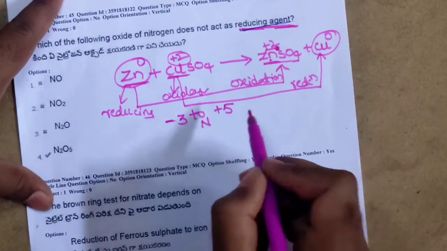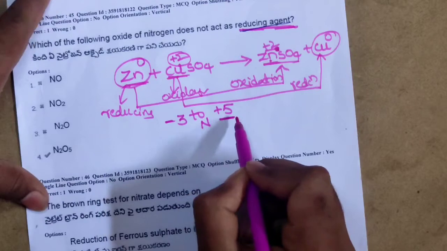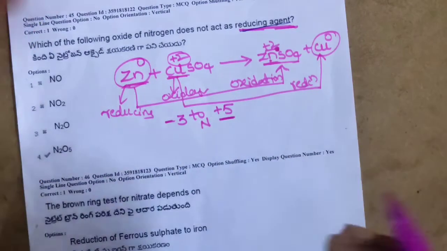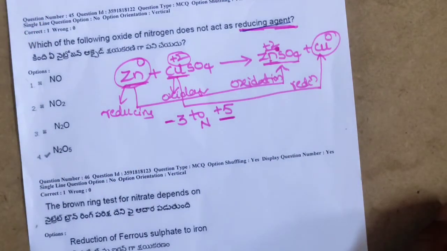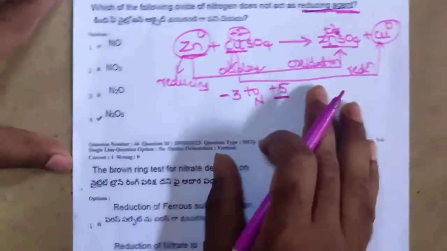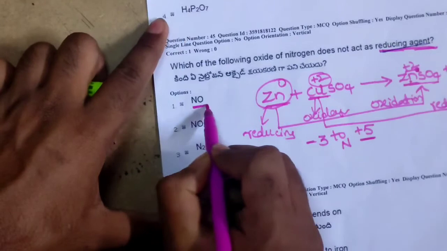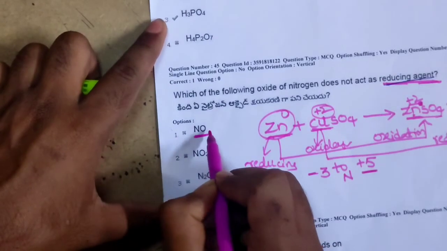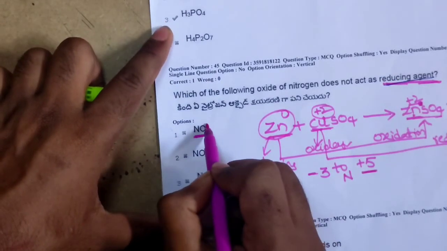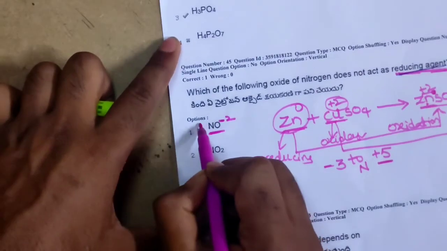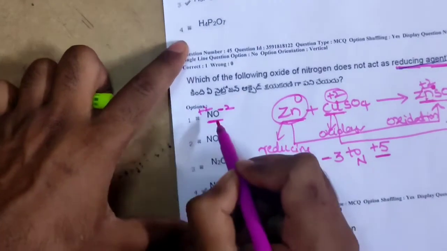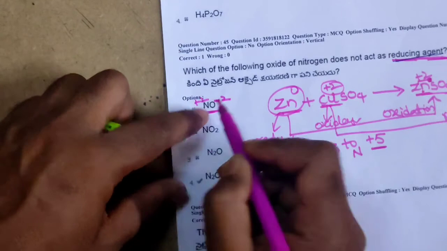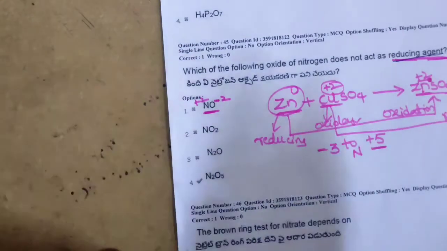So now we know that nitrogen can have oxidation states possible from -3 to +5. Beyond this +5 oxidation state, nitrogen does not undergo oxidation because there are no electrons in it to lose. So in the first option, NO, oxygen has -2 charge and nitrogen has +2 charge. So it can undergo oxidation from +2 to +3 or +4 or +5.